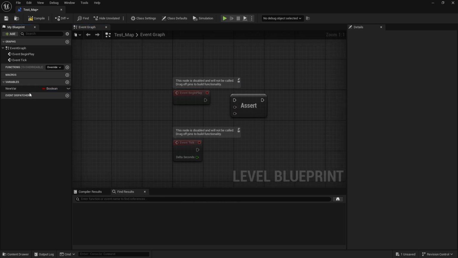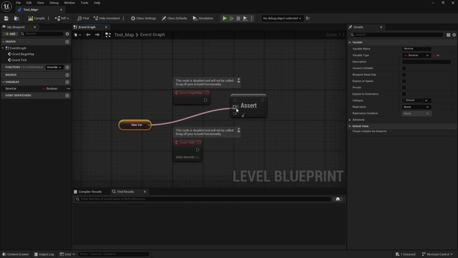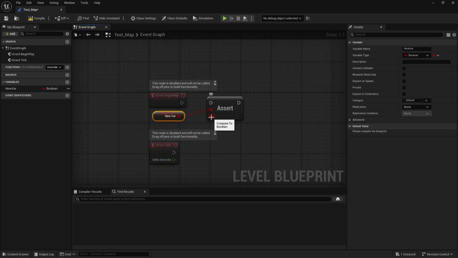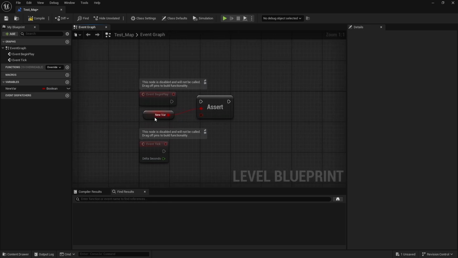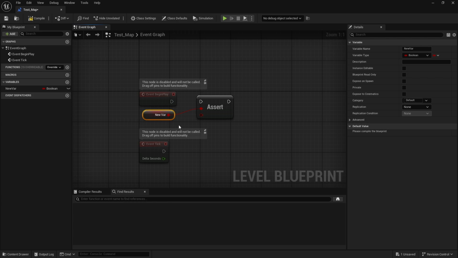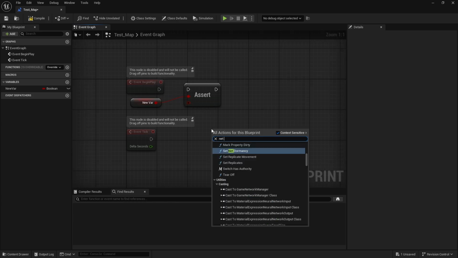So for example, if we have a boolean, I could just connect it, and you're going to see how the next variable here automatically collapses to the type that we input here, and now we can compare it with something else. That's not all the types of asserts that you can make.